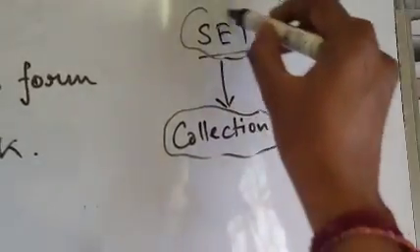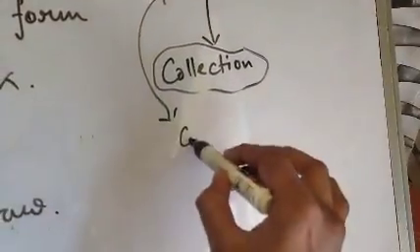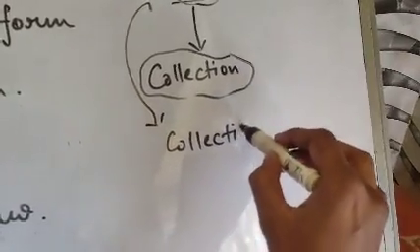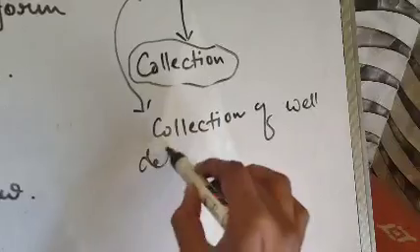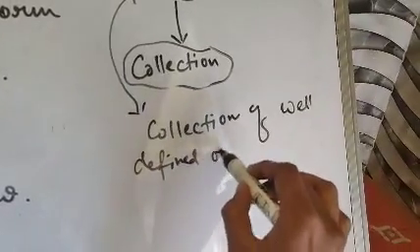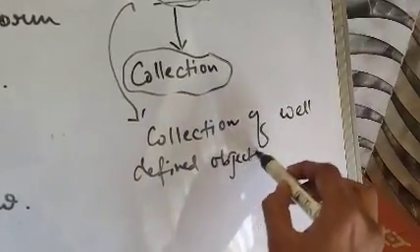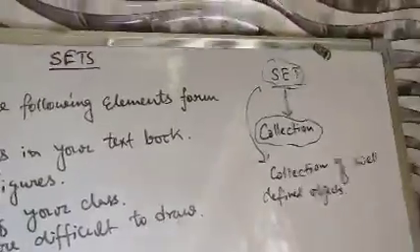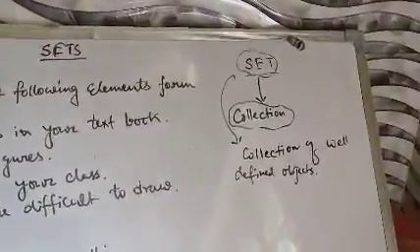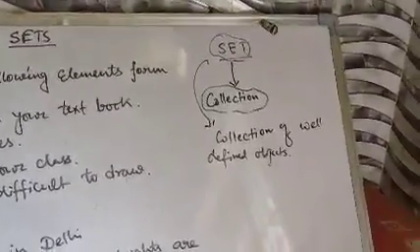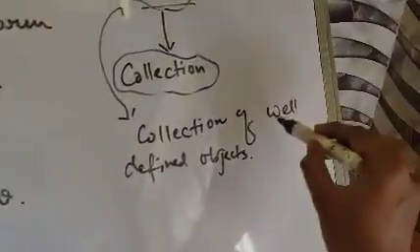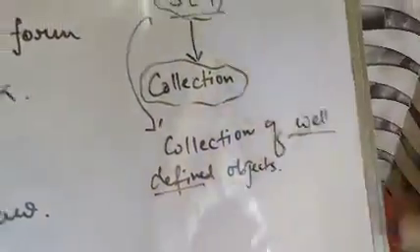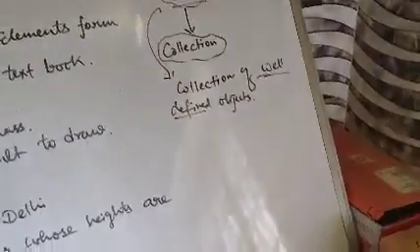Therefore, we can define a set as a collection of well defined objects. If we talk about the definition of a set, we say it is a collection of well defined objects. Now, what is well defined?